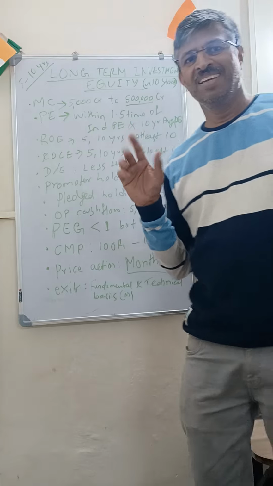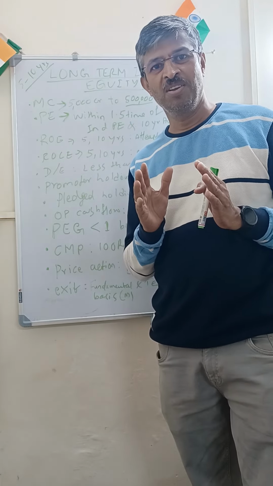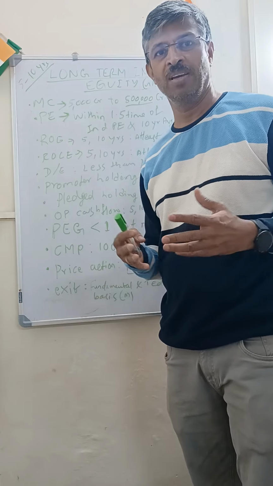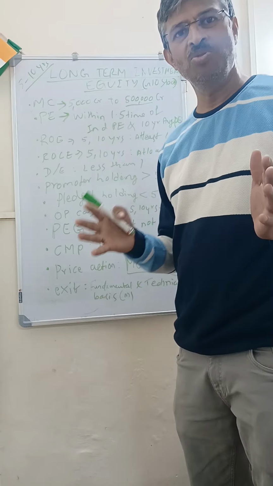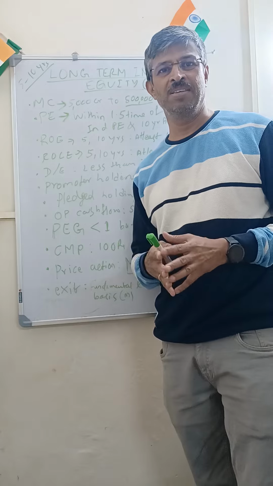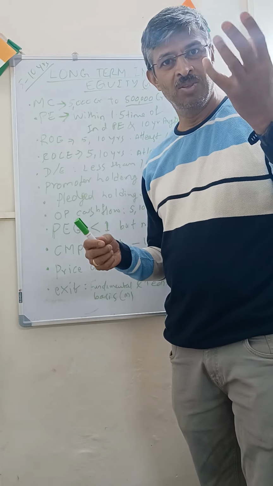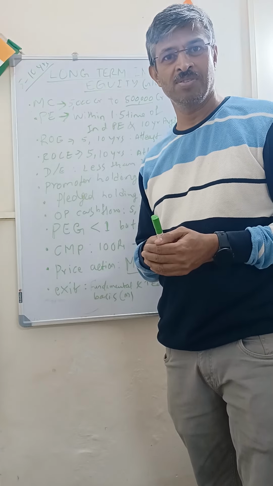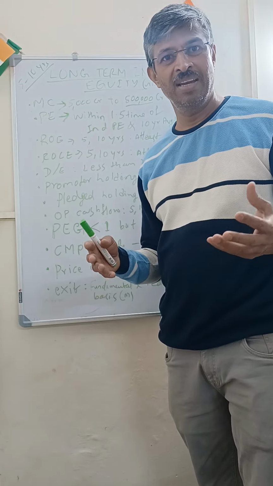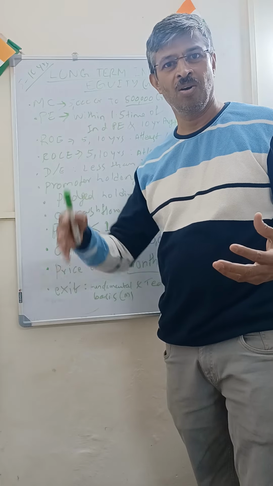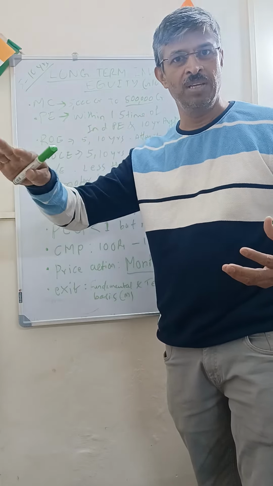Hi friends, this video is for someone who would like to know more about how to pick long-term equity stocks. As you know, there are 5,000 plus companies in NSE BSE. Now how do I pick the minimum quantity of stocks that I would need? It needs a lot of filtering out of the good stocks, or basically filtering out of the bad stocks.